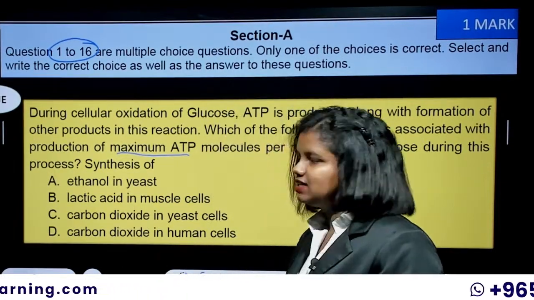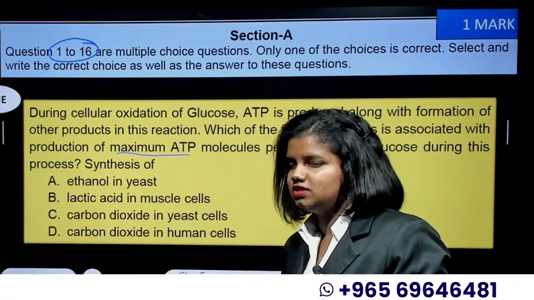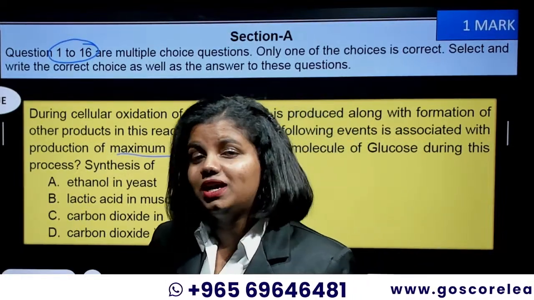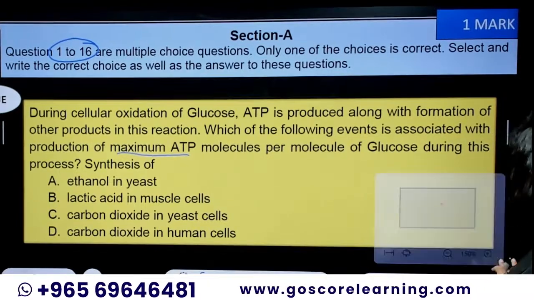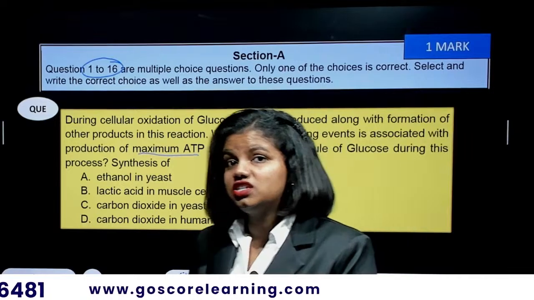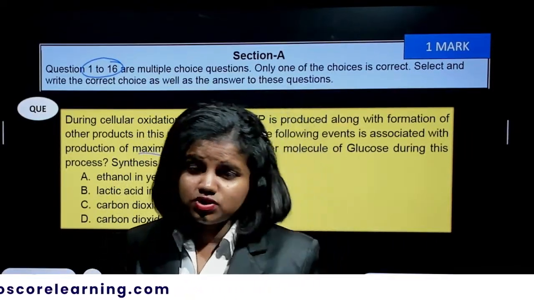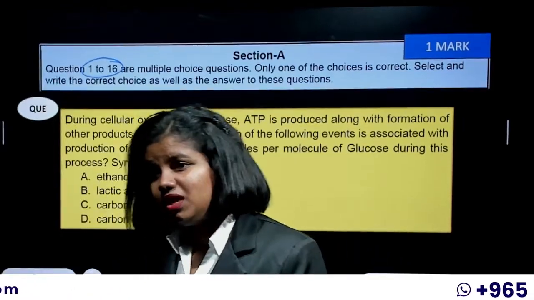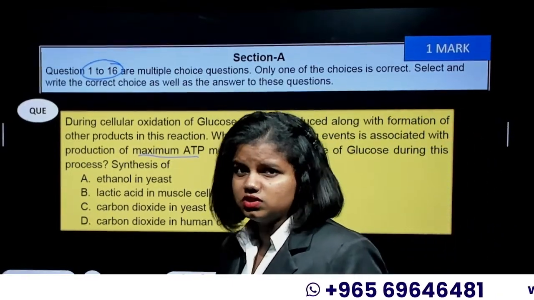They're just asking, there are different types of respiration that we are learning in the chapter life process, right? In the life process chapter, we are learning about anaerobic and aerobic respiration. Here they're highlighting that area where cellular oxidation of glucose can happen in the presence of oxygen, lack of oxygen, or with less oxygen. Respiration can happen with or without oxygen.